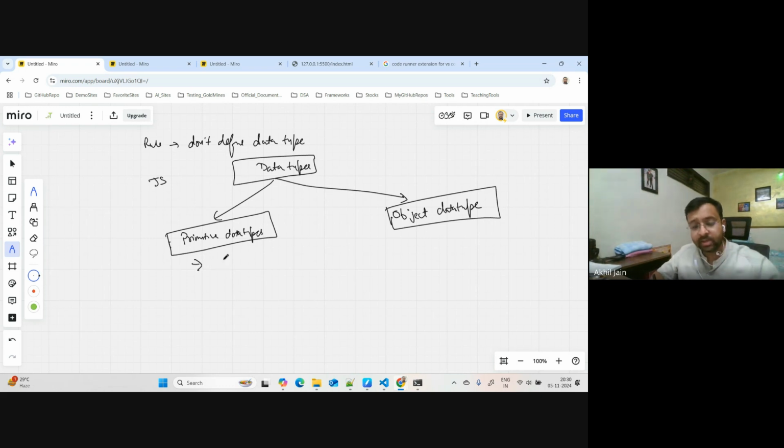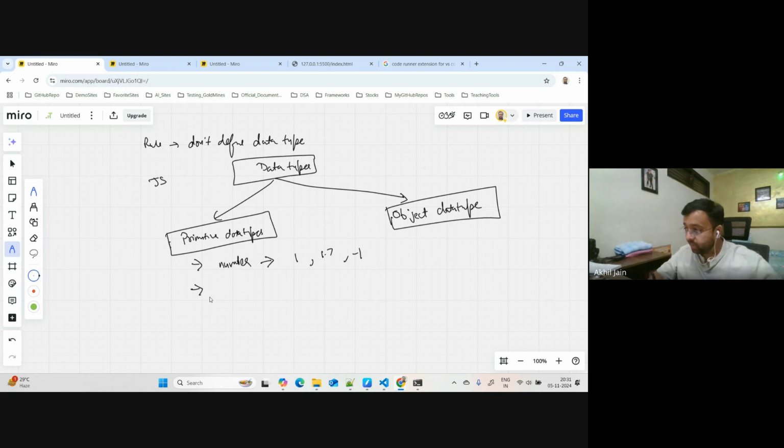The first one is called number. So what could be the numbers? 1 is a number. Decimal numbers are also counted under this family, number only. If you write 1.7, 1, -1, any number you write, it will all belong to this family of numbers. So this is one data type which JavaScript provides.